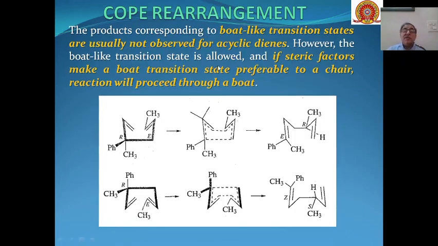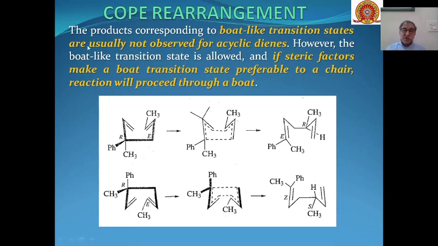Then, as I have told you, the products can be formed through a boat-like transition state also. These are not observed for acyclic dienes, but this is an allowed transition state, and if steric factors make a boat transition state preferable to a chair, then the reaction will proceed through a boat transition state. So depending upon what type of substituents are there and what the steric factors are, it will determine whether the reaction will proceed through a boat or chair transition state.